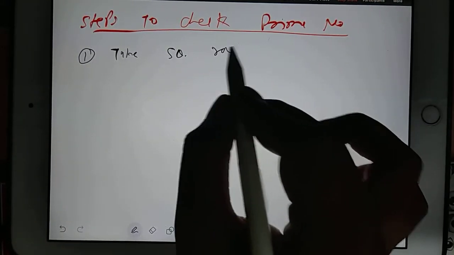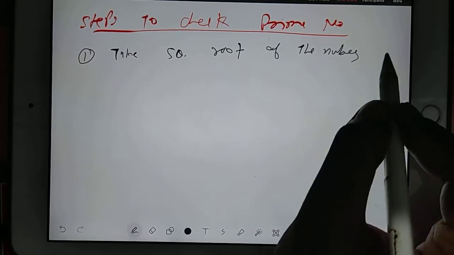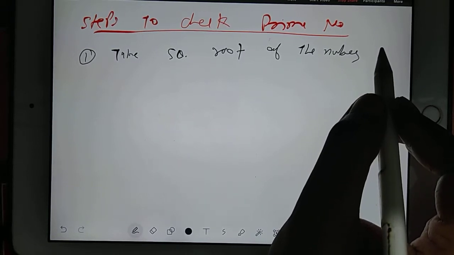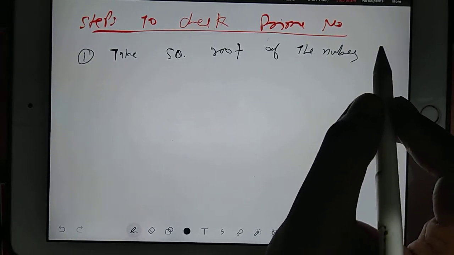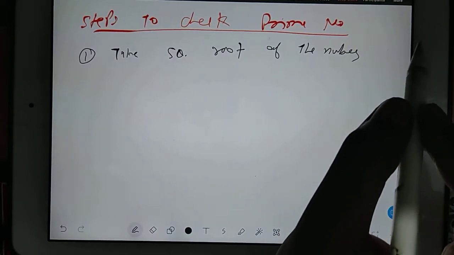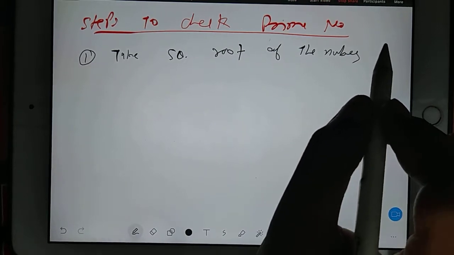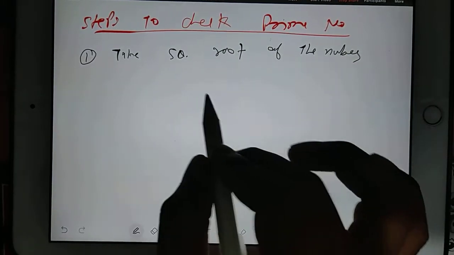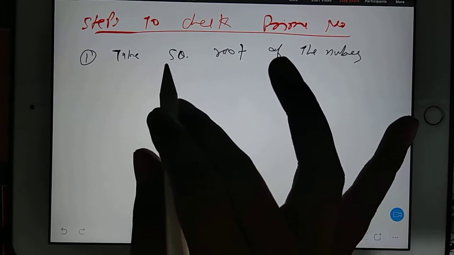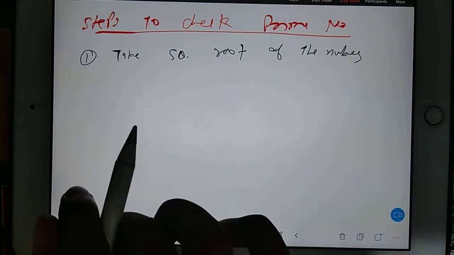Take square root of the number. Okay, we will be having gate calculator, so we can easily find out square root. You don't worry, in 6th class, 7th class, we used to find out square root by several methods, right? So here no problem, any number is given, we will just simply take square root. And now here itself you will solve a numerical. I will give an example and you can cross check whether it is a prime number or not. Follow the steps. First, your job is take the square root of the number.